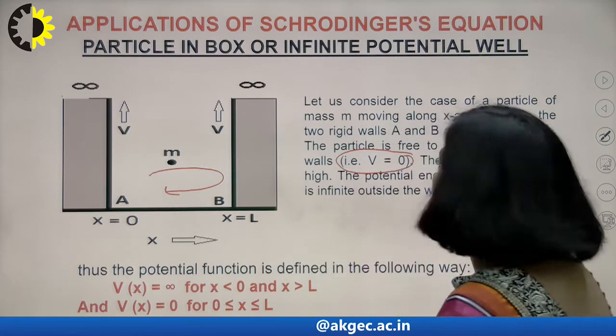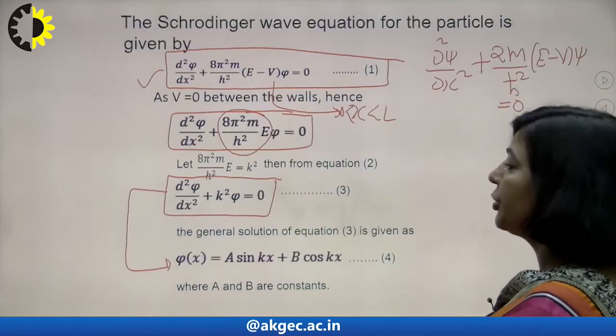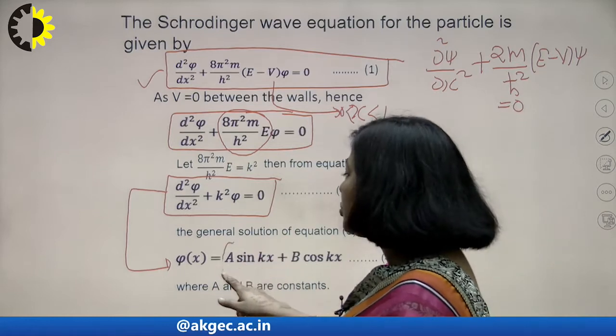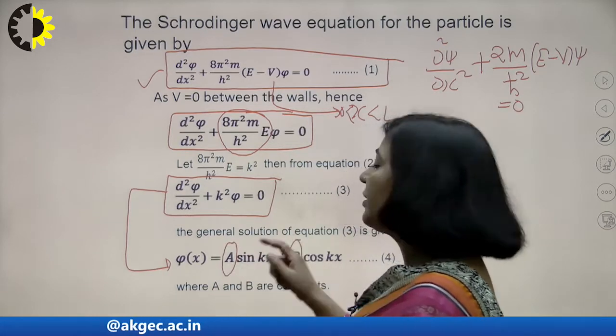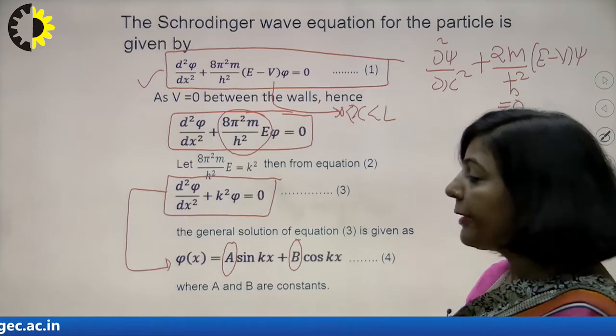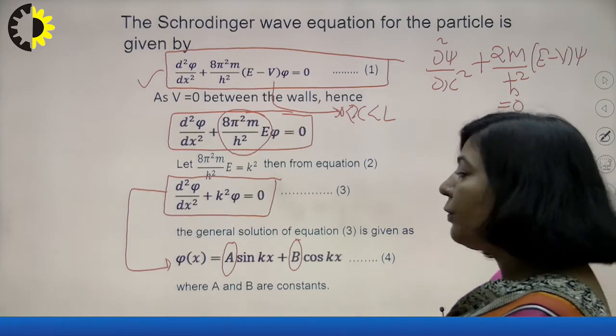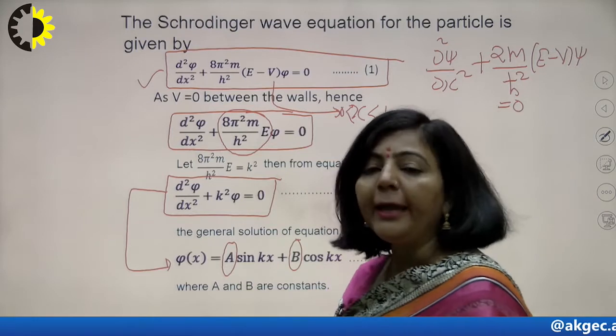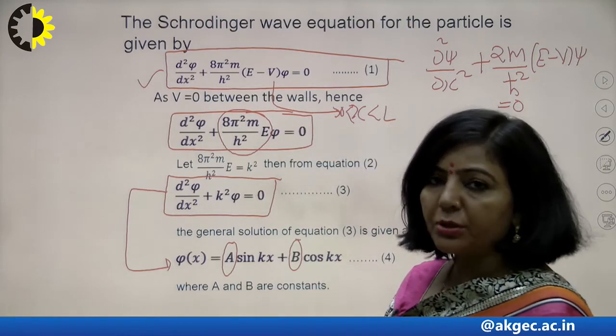But the problem is that in this wave function you have two unknown constants: A is unknown as well as capital B is unknown. So what you have to do is find the values of A and B. That is our objective here.